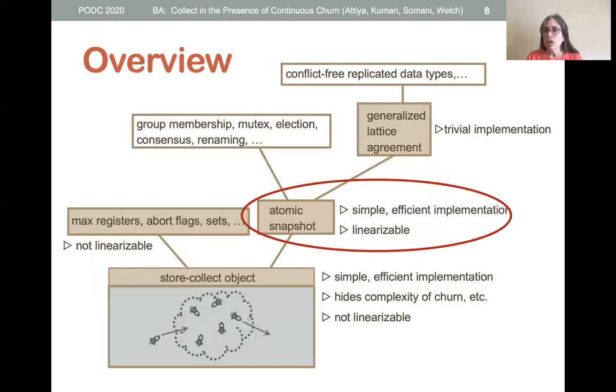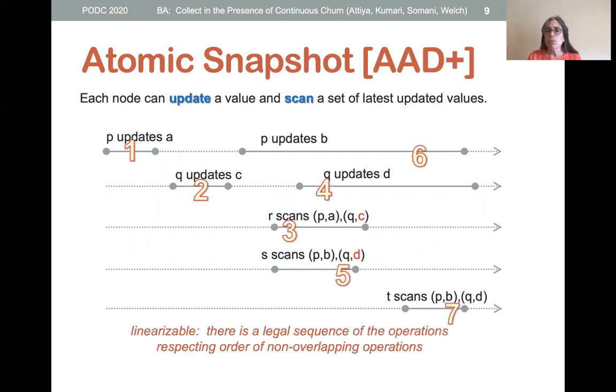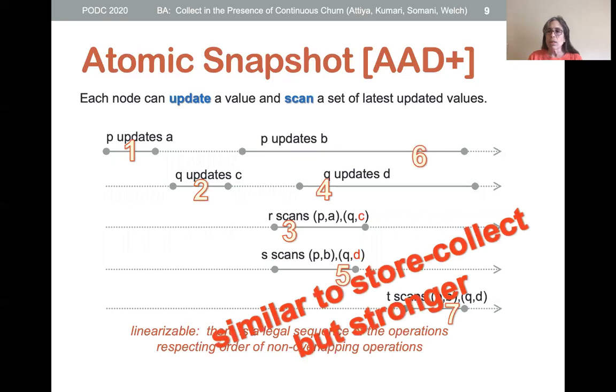Now that we have a churn-tolerant algorithm for store collect, I'll explain how we use it to implement an atomic snapshot. With an atomic snapshot object, each node can update a value and scan the set of latest updated values. The operations must appear to occur instantaneously. In other words, there must be a legal sequence of the operations that respects the order of non-overlapping operations. This is similar to a store-collect object, but stronger.